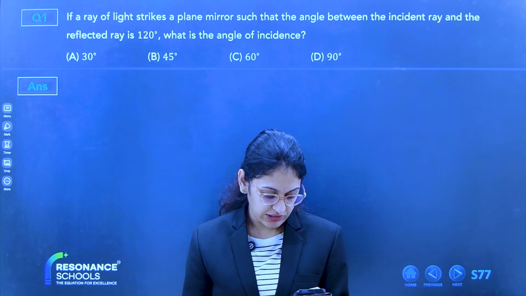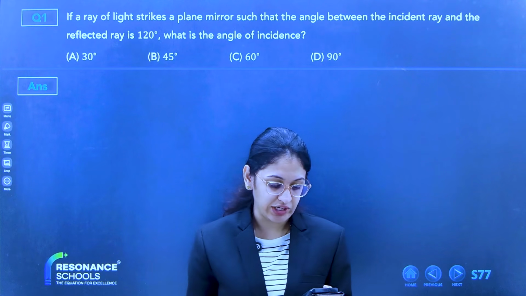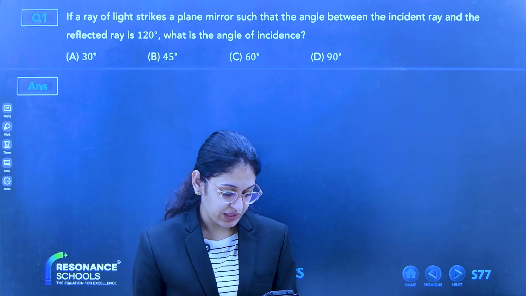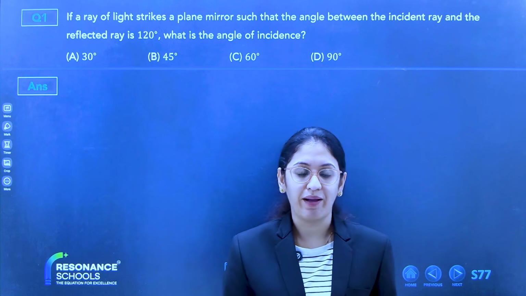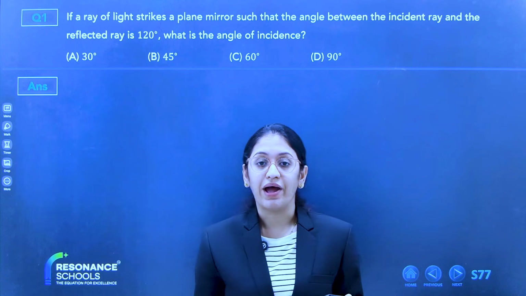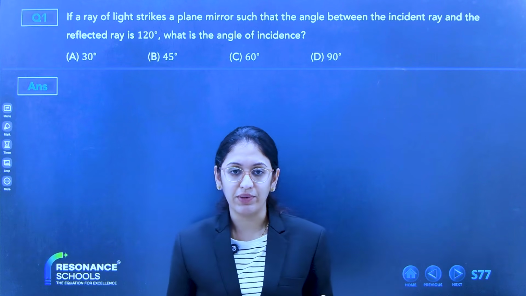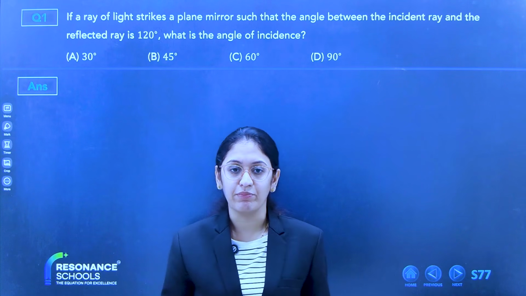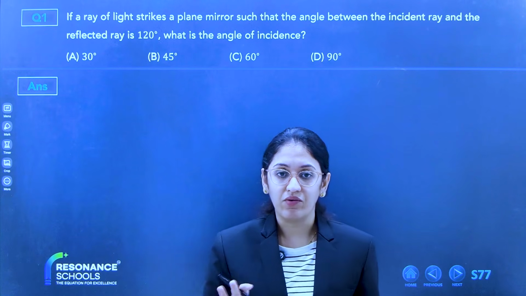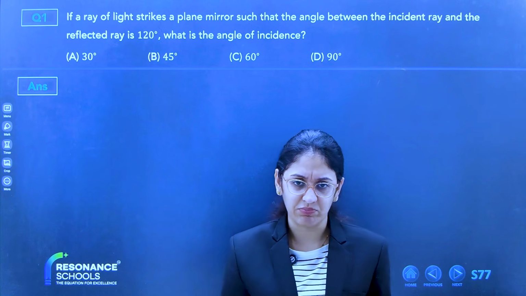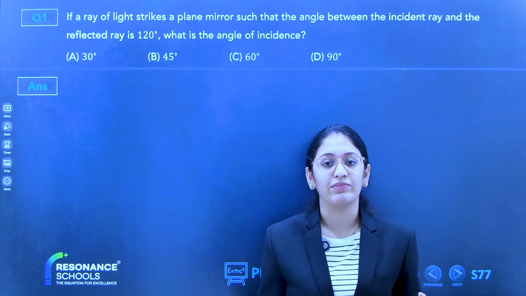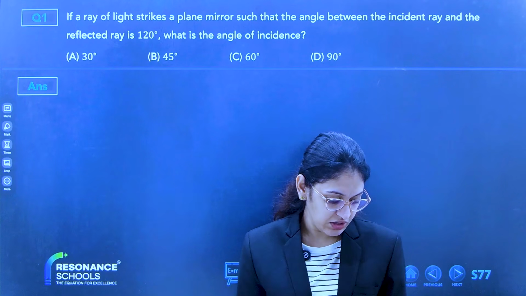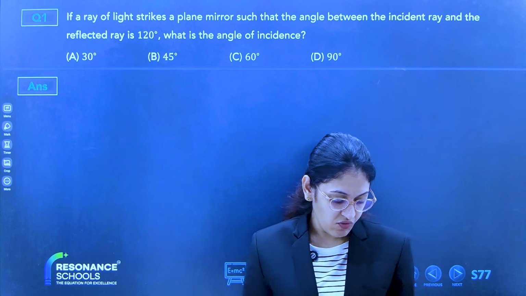Ma'am, me and my sister are joining from the same place. Should we join separately tomorrow? Yes, we have to join separately. Ma'am, what should we type in place of the roll number? See, there will be two things. One is your application number, and your application number is your roll number. Now, what is the application number? It is the number which has been provided to you when you submitted the admission fee or something. So application number is your roll number and password is your registered phone number.